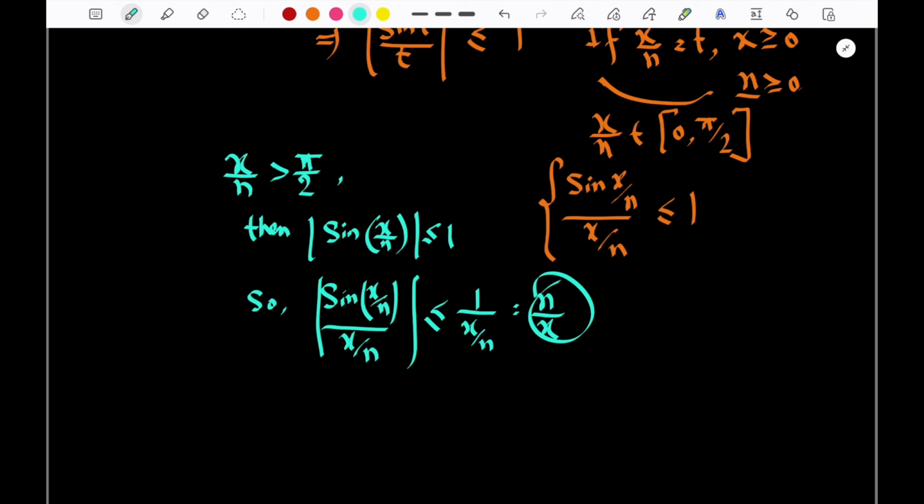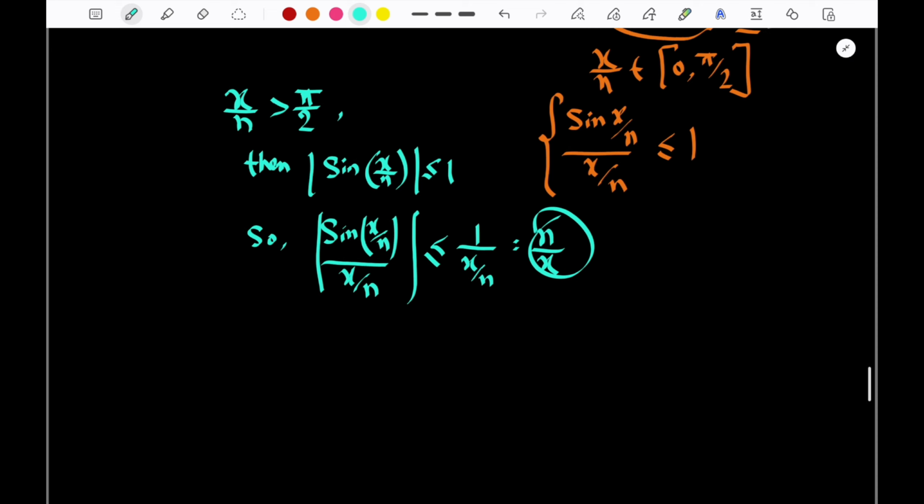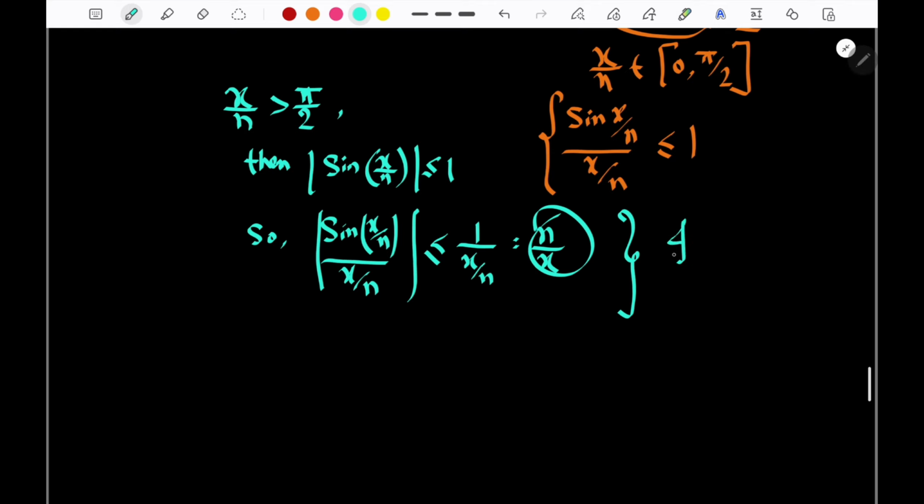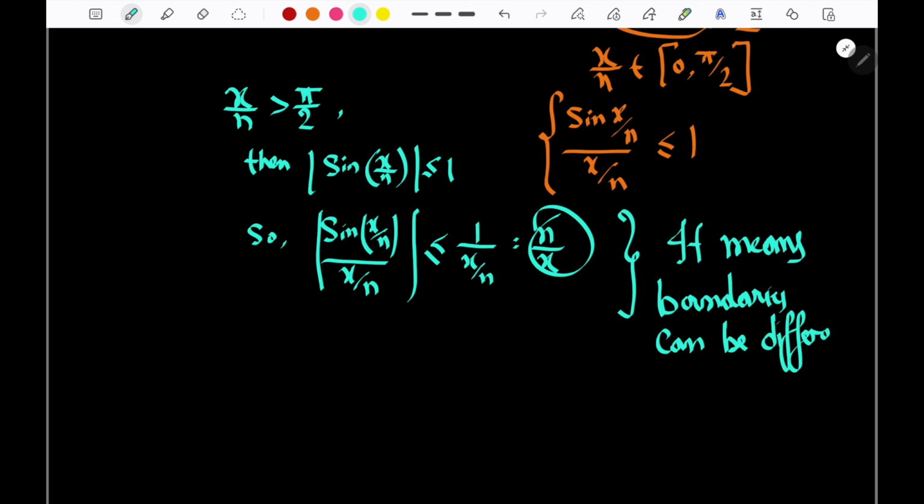Done. So it means boundaries can be different for x. If x is different, the boundaries will be different.